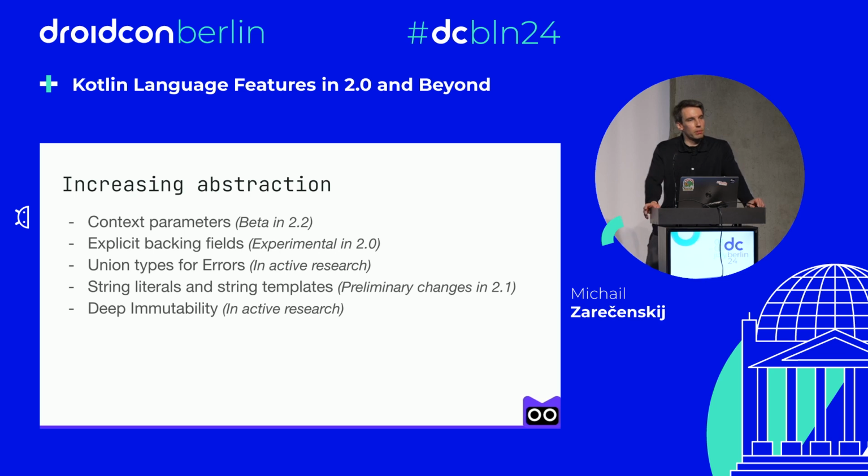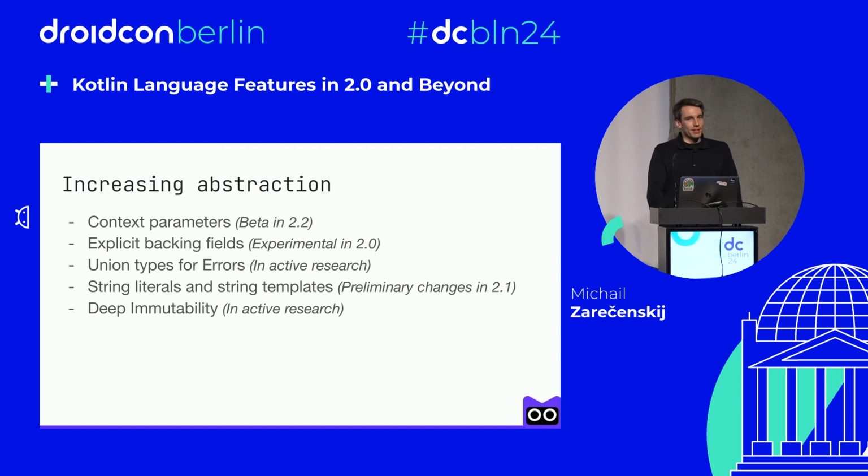And that part was about increasing abstraction, which also includes such features as context parameters that were experimental in Kotlin since, I think, Kotlin 1.8, and we are moving them to beta in Kotlin 2.2. Union types for errors, string literals and string interpolation, and of course, deep immutability.